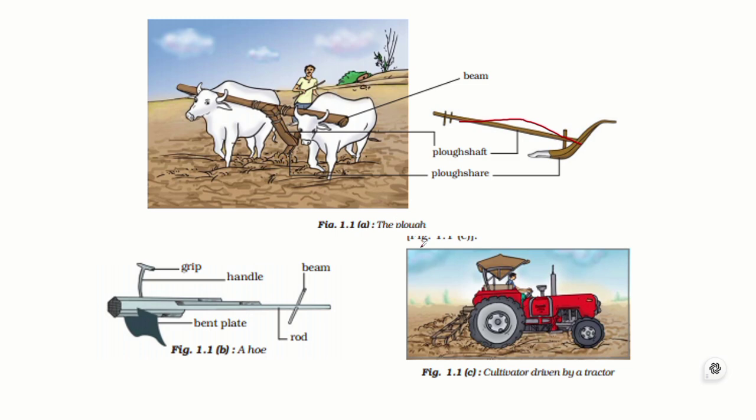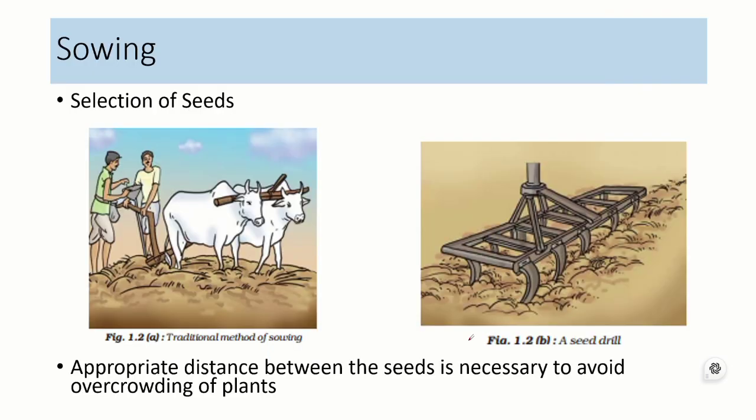But in modern agriculture, tractors and tillers are used to improve work efficiency, and we need less labor or less cattle to cultivate the soil. So nowadays these plows or hoes are connected to a tractor or tiller and used in agricultural fields.